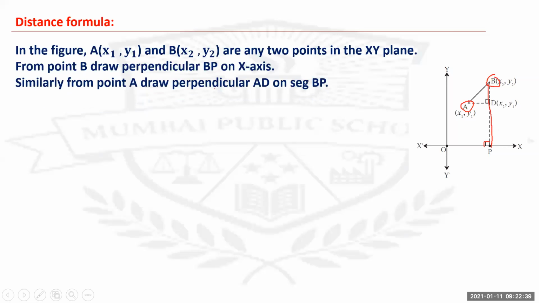Similarly, from point A, draw perpendicular AD on segment BP. So from point A, you are drawing a perpendicular to the first perpendicular which you have drawn. So you get this ABD as a right angle triangle.